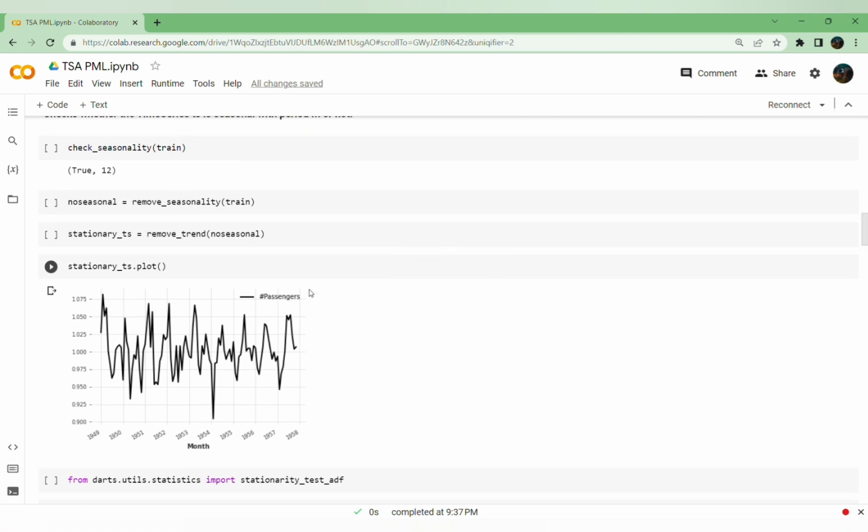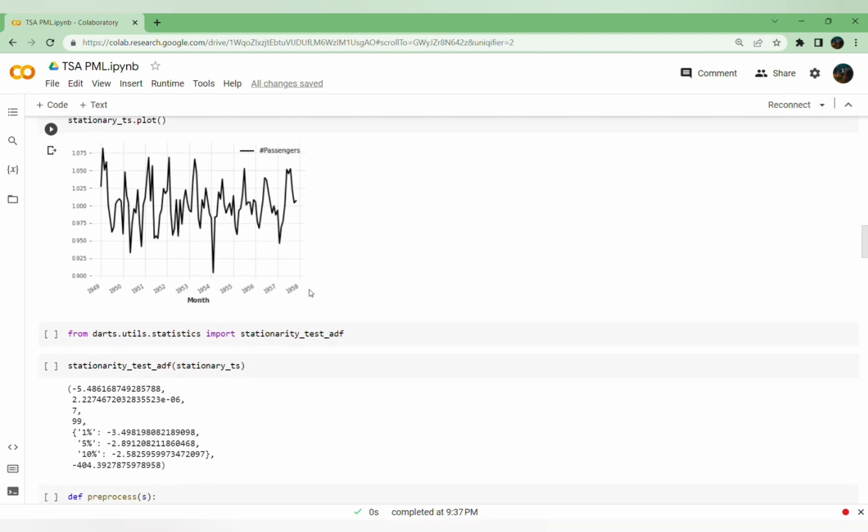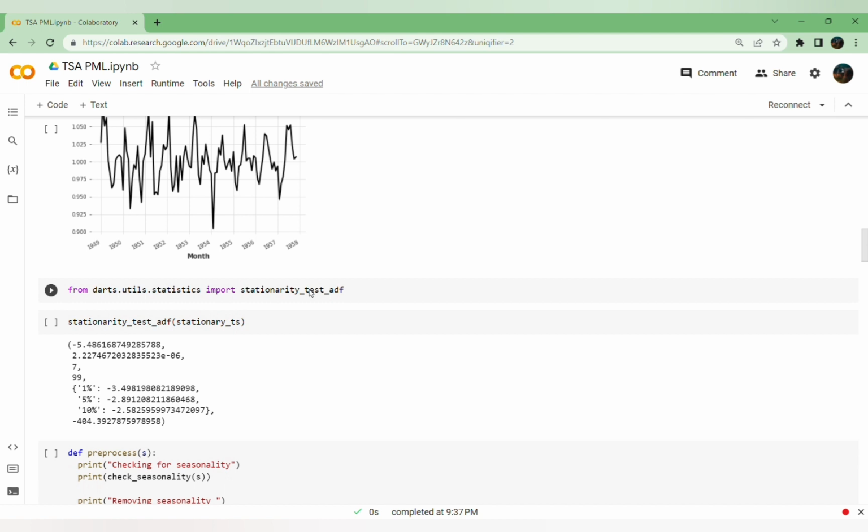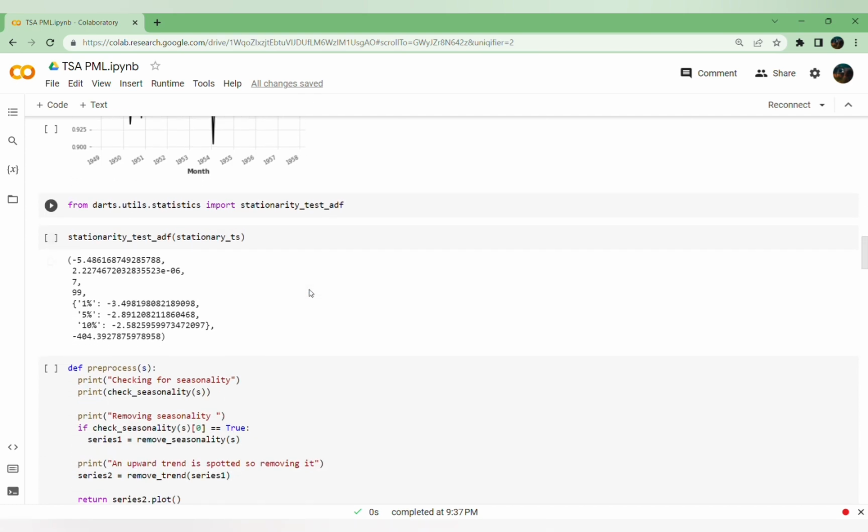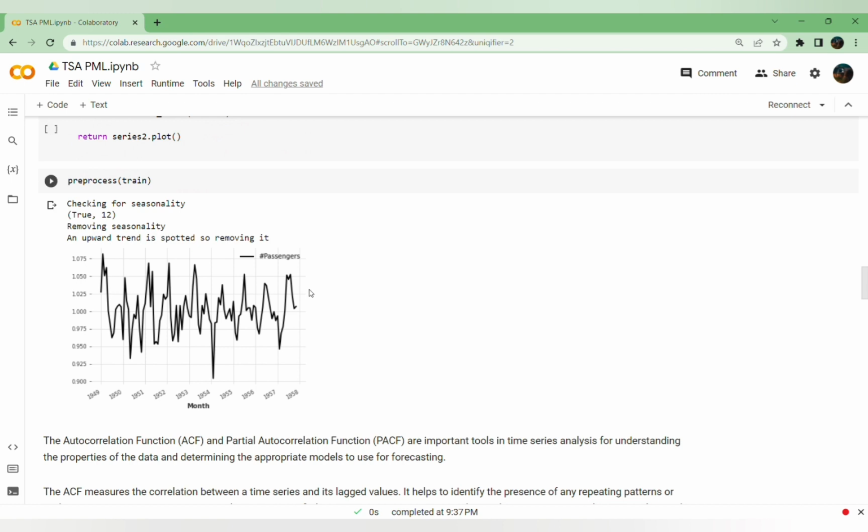So I'm using a statistical test called the ADF test, that is the augmented Dickey-Fuller test, for evaluating my stationarity. As we can clearly see, the p-value is less than 0.05, so it obviously states that this series is stationary. I'm about to use two models. One is the auto ARIMA model and the second one is the N-BEATS model. Before that, I'm plotting the data. I'm plotting the ACF and PACF.